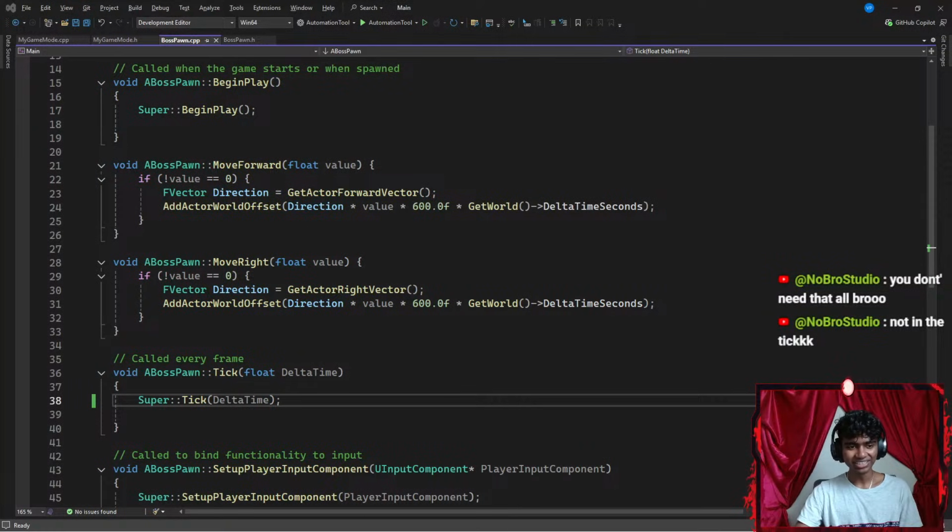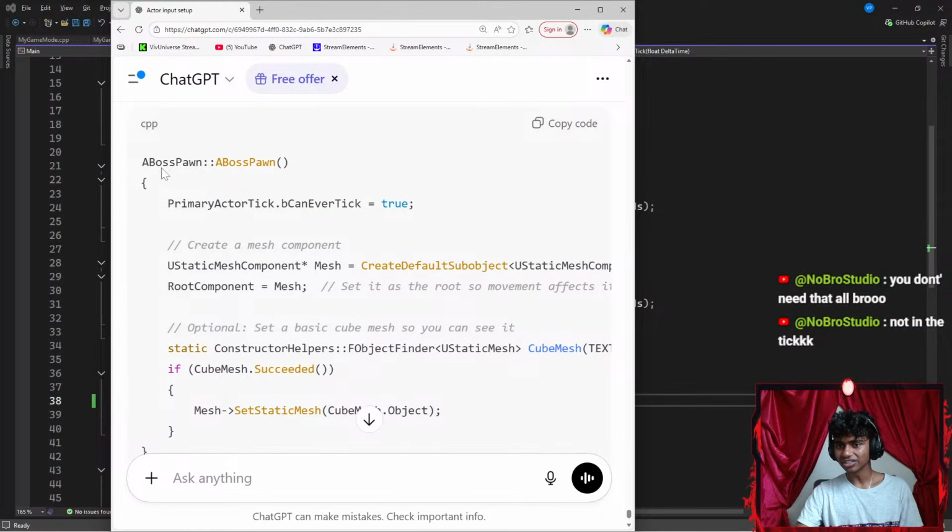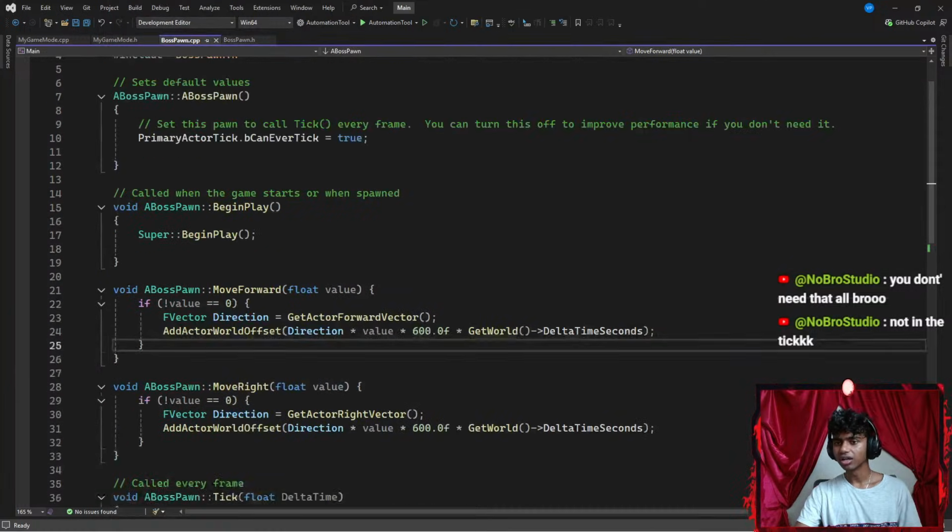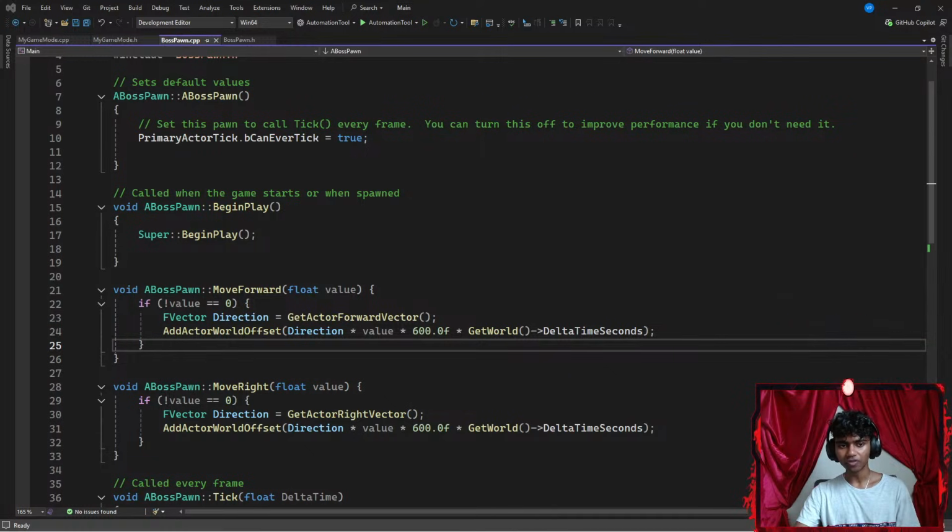That said, not in the tick. Guys, did I mess up in the tick? Wait, I think it was in the tick here. Oh, wait, it's in the constructor. Okay, wait, hold up. I think I kind of messed up here. Now, let's open Unreal again. I feel like it might be the same thing, because I did make sure to save my code this time.